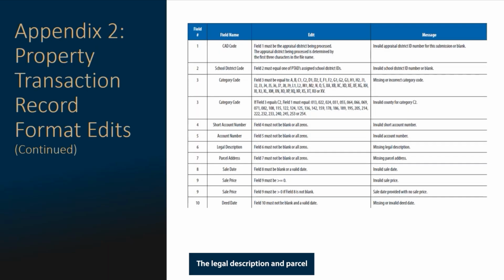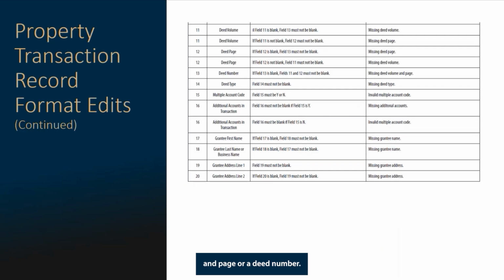The legal description and parcel address must not be blank or all zeros. If there's an indicated transfer that does not contain a legal description or a parcel address, the submission will be rejected. If the sale date contains a valid date, the sale price must be greater than 0. The deed date must not be blank and must contain a valid date. This date must correspond with the submission's required date range. There must be a deed volume and page, a deed number. There must be a deed type.